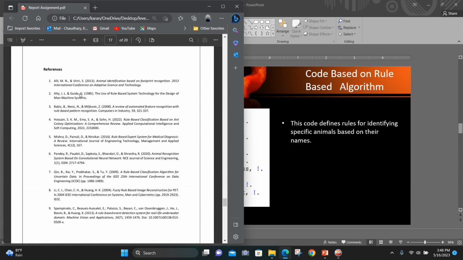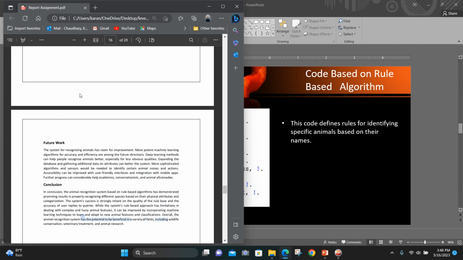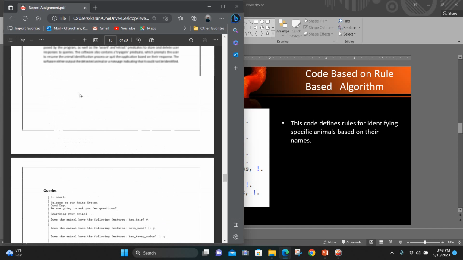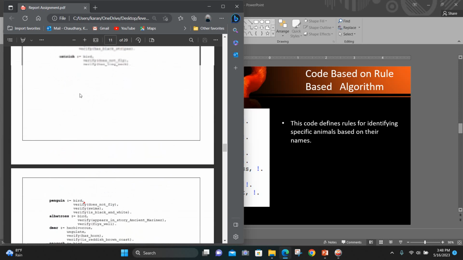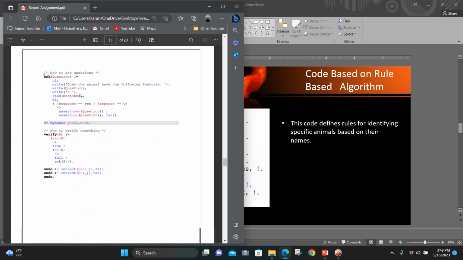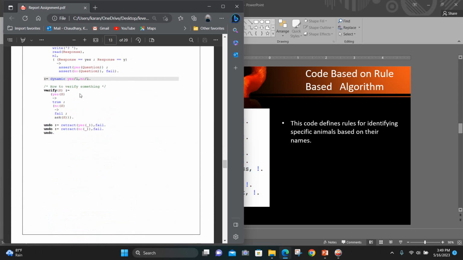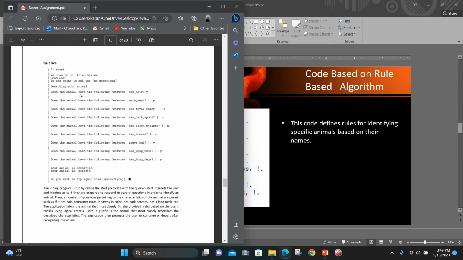There are 9 references among the resources that we listed in our report to build this system. In this report, we have listed the methodologies, the algorithms that we are going to use in the system, pseudocodes, and the literature reviews that we did while developing this system, and the code and the user manual to run our system, how our system will work, and the future work with the conclusion in this report.